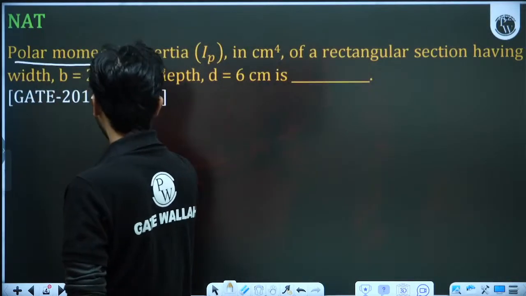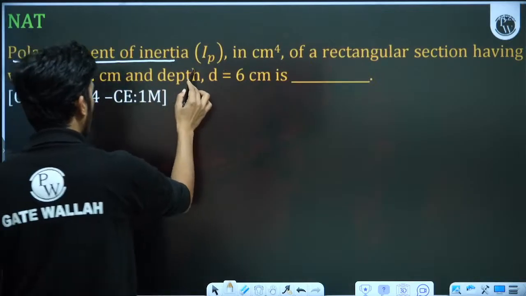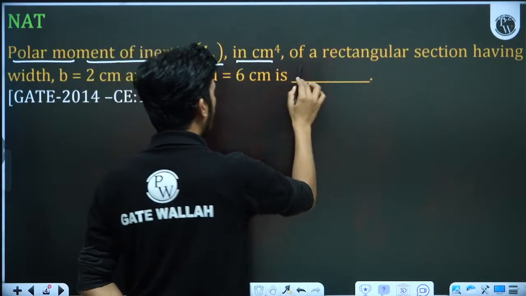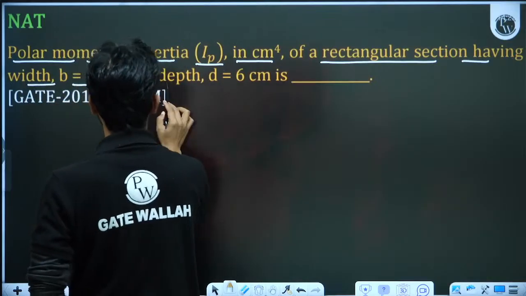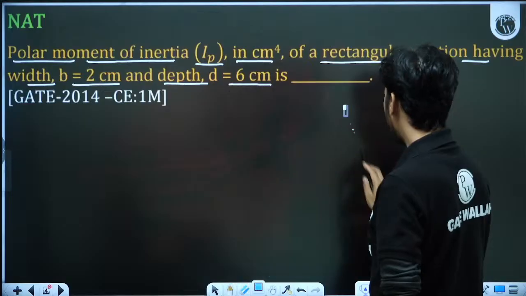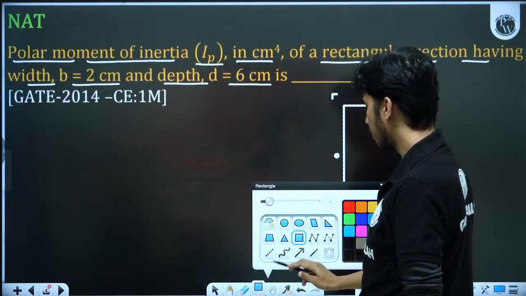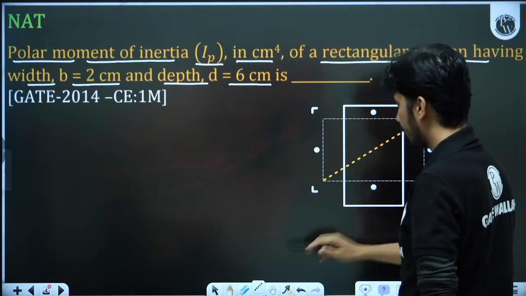So polar moment of inertia means the moment of inertia about the z axis, Ip in centimeter power 4, of a rectangular section having width b equal to 2 centimeter and depth equal to 6 centimeter. Polar moment of inertia means, suppose this is your rectangular section, so its moment of inertia about the z axis is your polar moment of inertia.